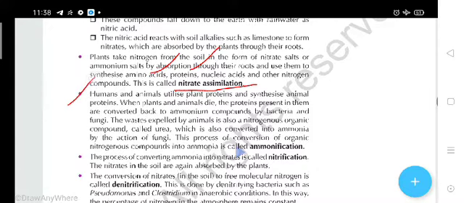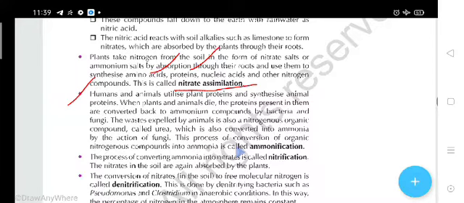Now humans and animals utilize plant protein and synthesize animal protein. When plants and animals die, the protein present in them is converted back to ammonium compounds by bacteria and fungi. The waste expelled by animals is also nitrogenous organic compounds like urea, which is also converted into ammonia by the action of fungi.